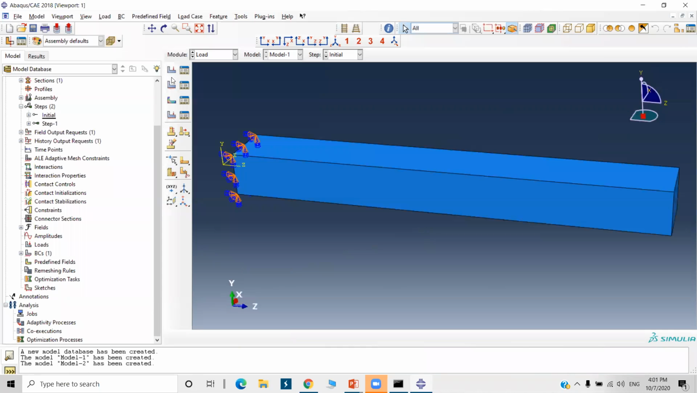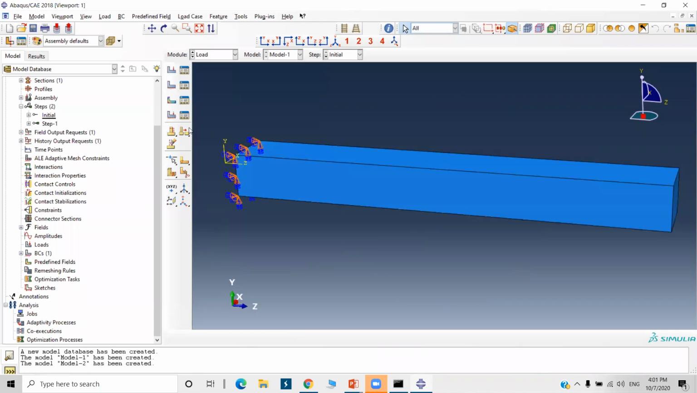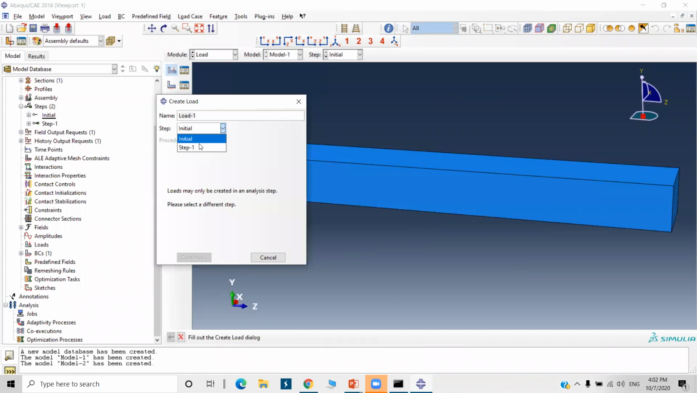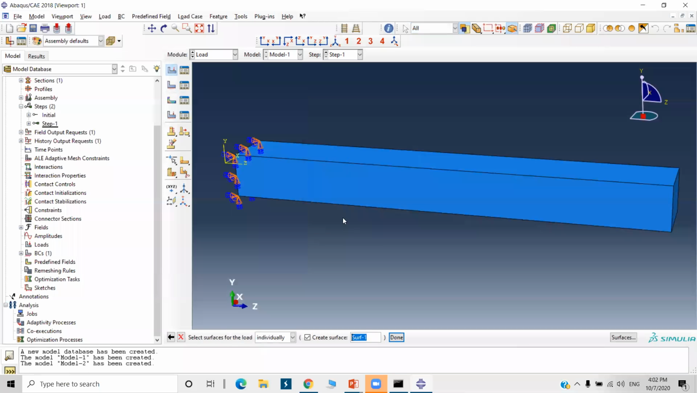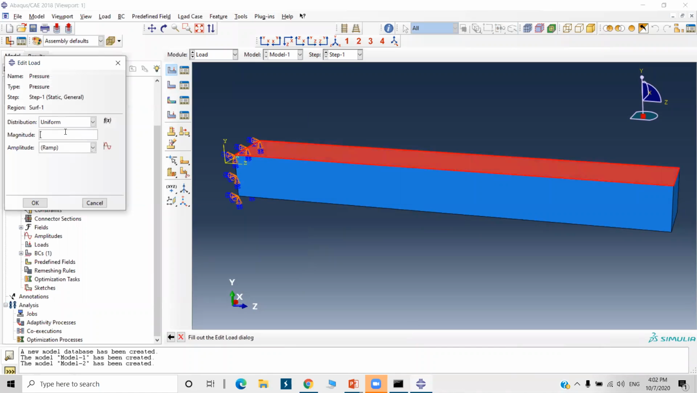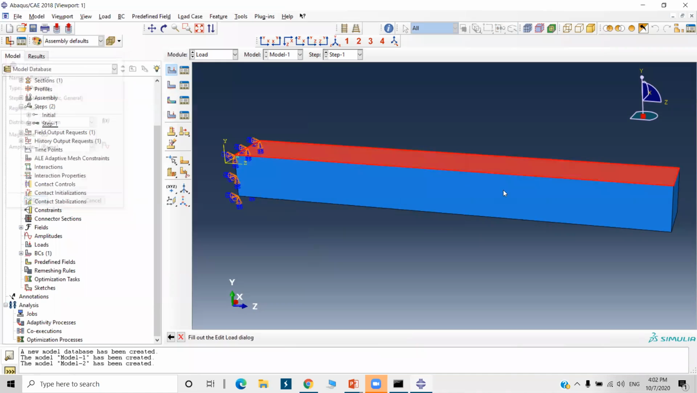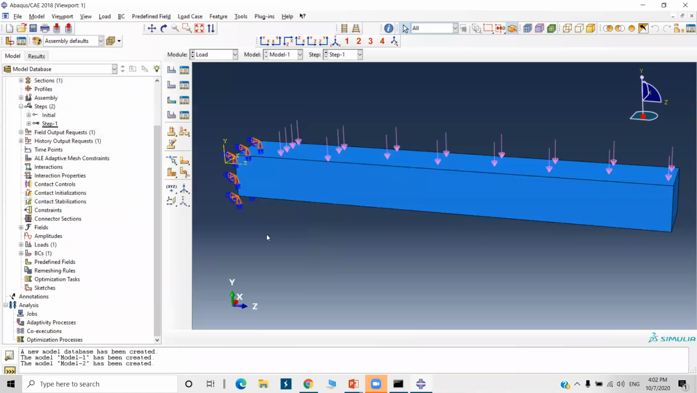Now we have to apply the pressure here. So go to load, create load. Now the step is initial here. Change this to step 1. Now select here. Category is mechanical. Type for selected step is pressure. Say continue. We can rename it here. I will name it as pressure and continue. Now select this top surface and click on done. Here it is asking the magnitude. So 0.5 MPa is the magnitude. Enter it and OK. We have done with the pressure also.